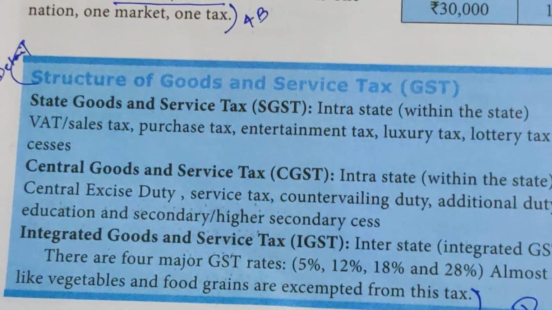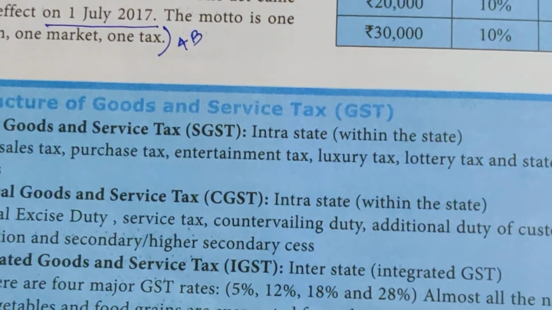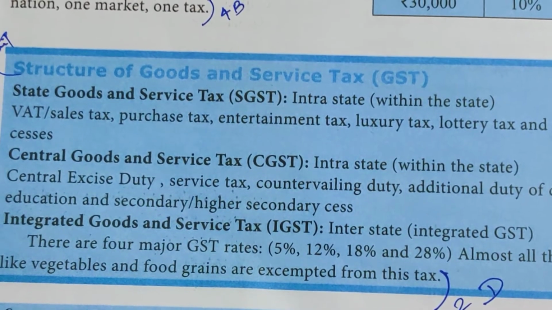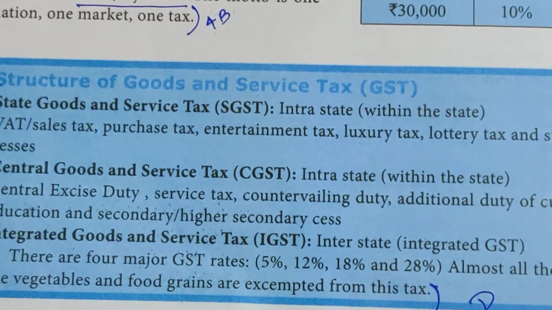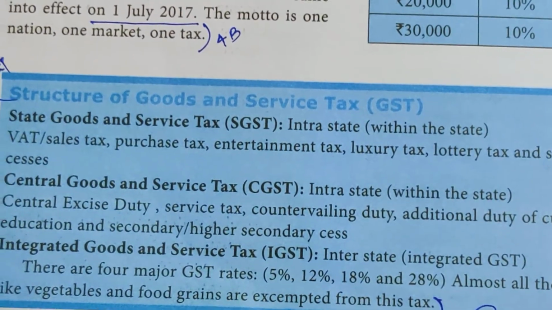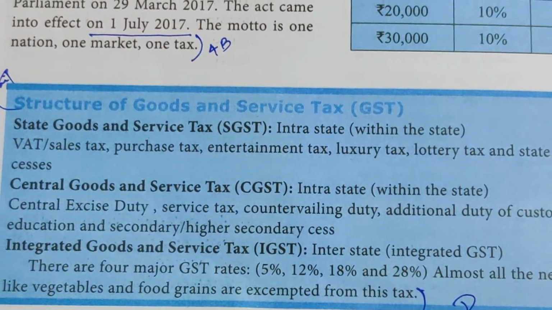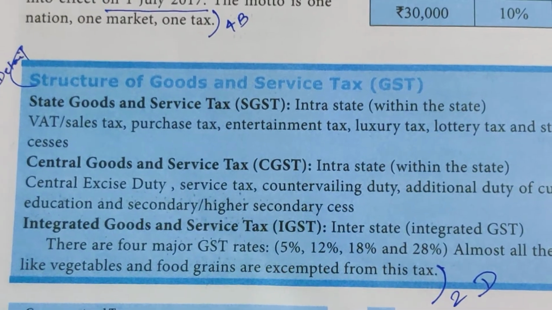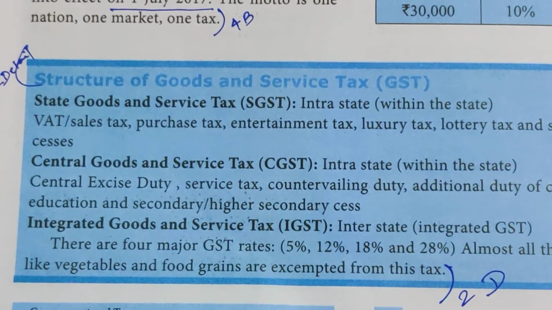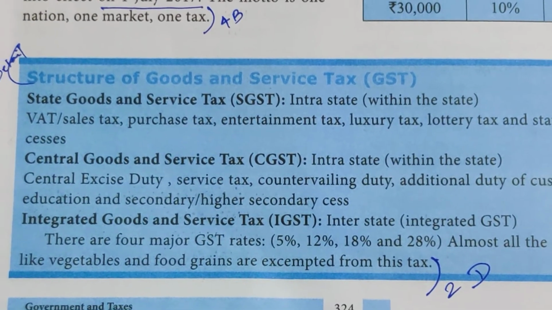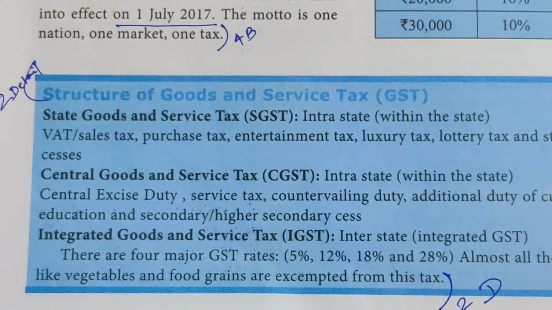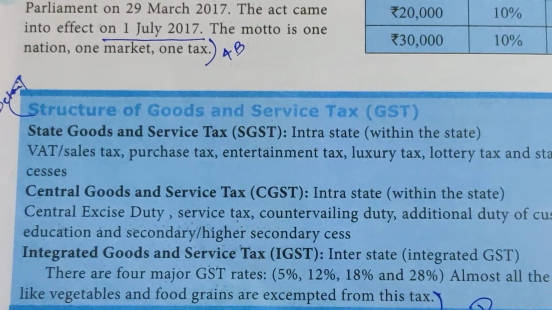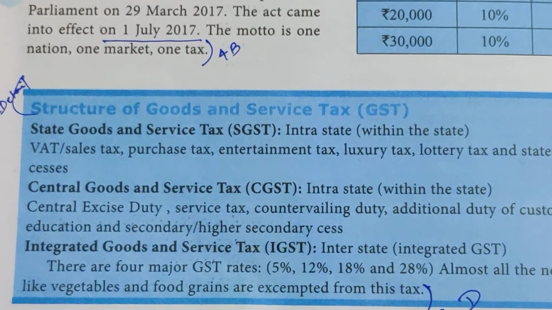You can know that one of the points of the second is the structure of the goods and service tax: State Goods and Service Tax. You know very well, SGST and CGST are collected everywhere. Wherever you go, even in the gold jewelry shop, normally 3% is charged, split between both. S means state, C means central. GST, everybody knows, is goods and service tax.